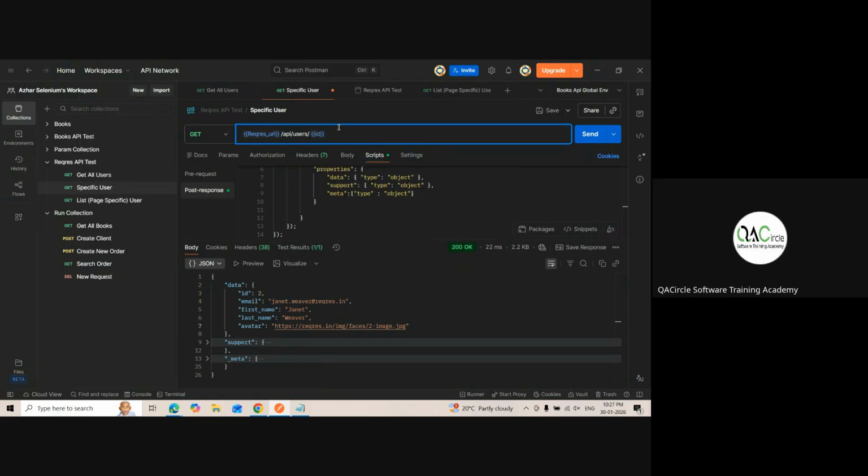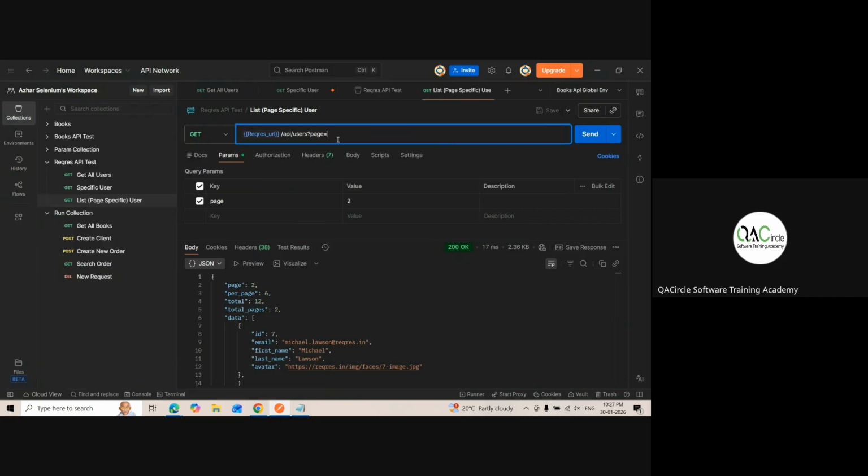So if you run it, it will work. Yes, awesome. Specific user. Now I'm skeptical whether it will work or not.